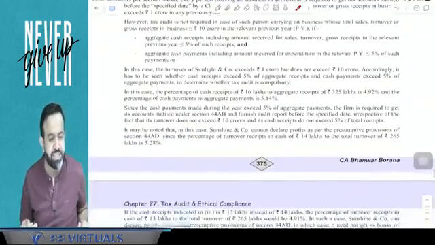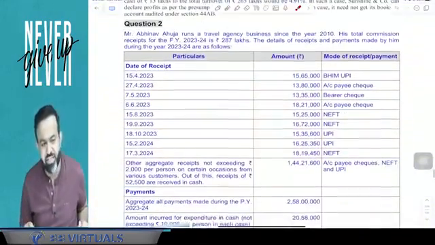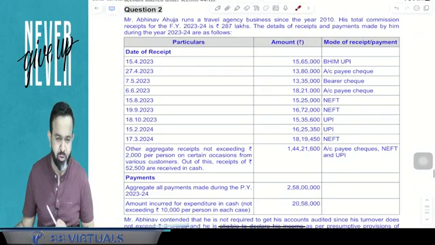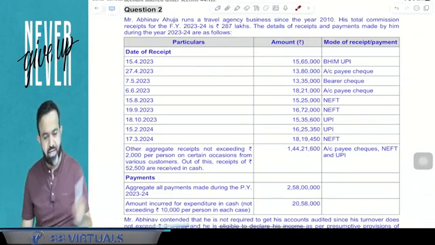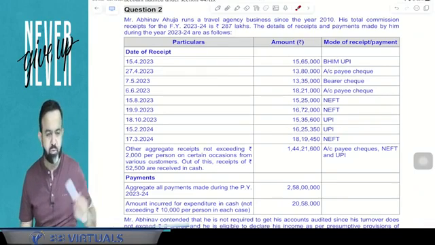Yes. So just read the answer of the first question, and after that read question number 2. I'm going to give you 2-3 minutes time. Read the answer of the first question and then read question number 2.